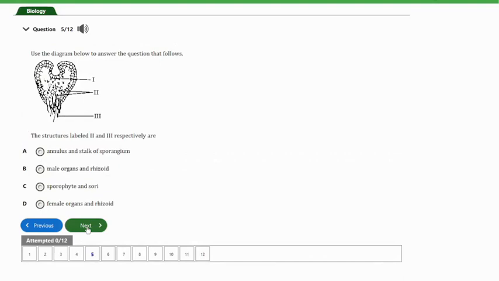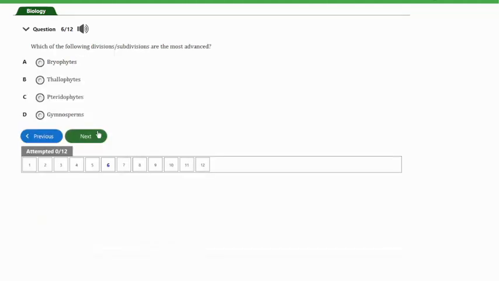That's question number 5. The question has a diagram here, and it says the structures labeled II and III respectively are A, annulus and stalk of sporangium, B, male organs and rhizoid, C, sporophytes and sori, D, female organs and rhizoid. So guys, the answer to this question is option B, and that's the male organs and rhizoid. So let's look at the next question, and that's question number 6.